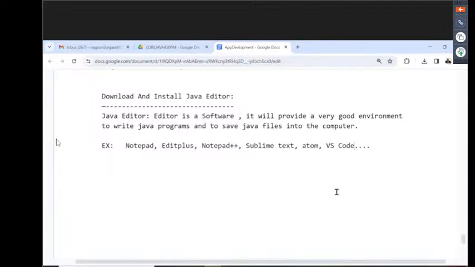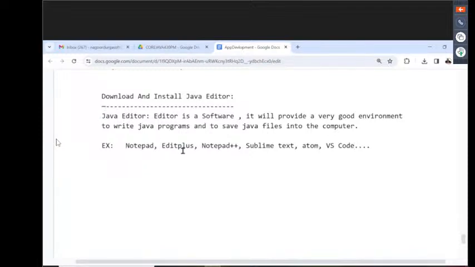But in general, VS Code is mainly used for UI development, Python development and Django application development. Nobody will use it for Java. Moreover, utilization of these editors is very, very less in the Java case also. Maximum we are going to use IDEs, Integrated Development Environments: Eclipse maybe, IntelliJ IDEA maybe, NetBeans maybe. So many IDEs are available. That we are going to understand later, not immediately. First of all, let us have some discussion over this content. Once we are comfortable with these editors, after that I will start with IDEs.